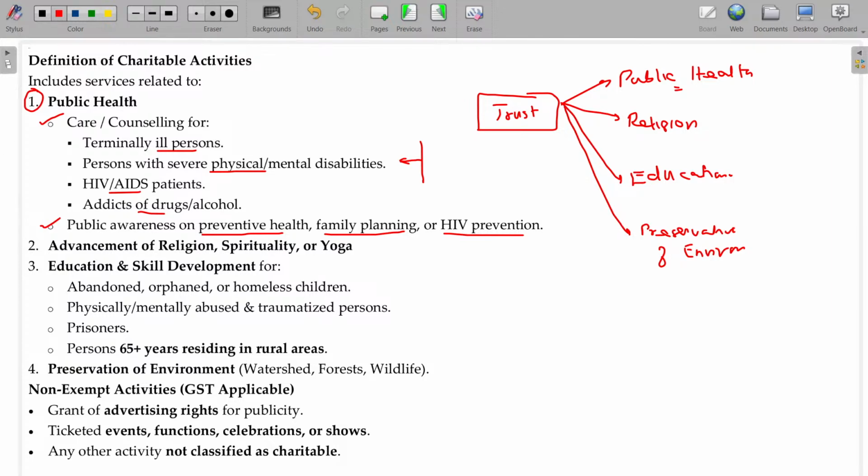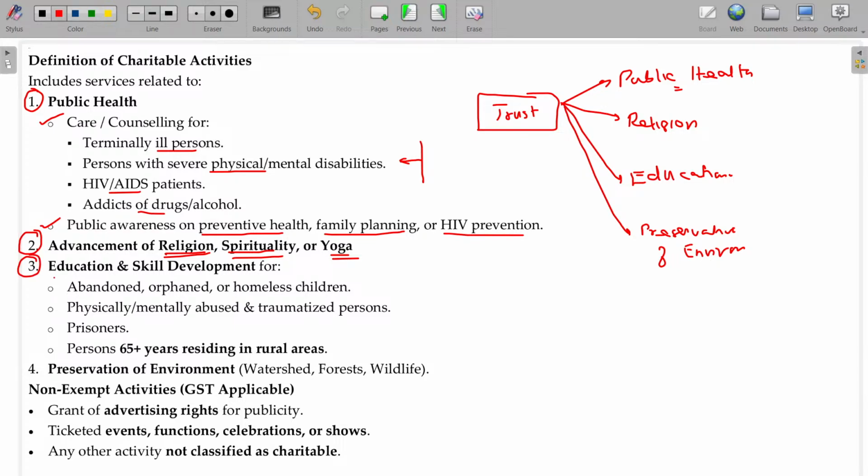Advancement of religion, spirituality and yoga. Any advancement related to that, by conducting a yoga camp or spiritual gathering, any amount collected for that will be donation only. GST will not be attracted.